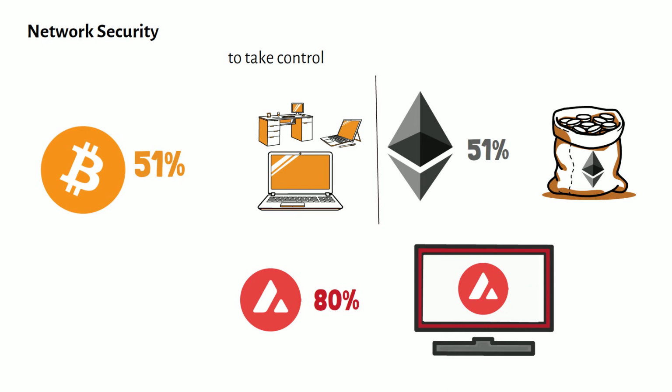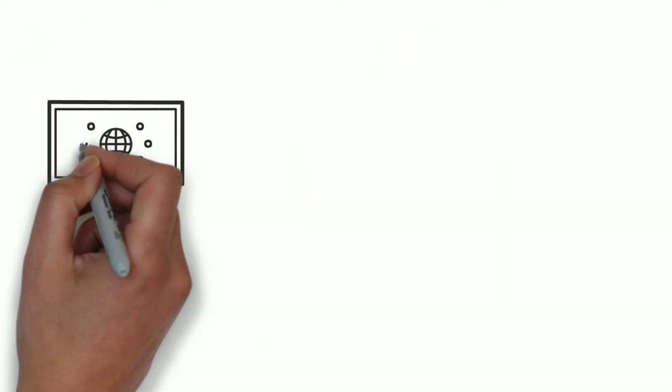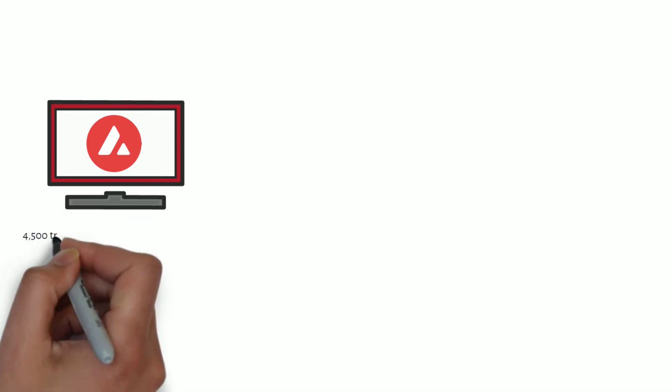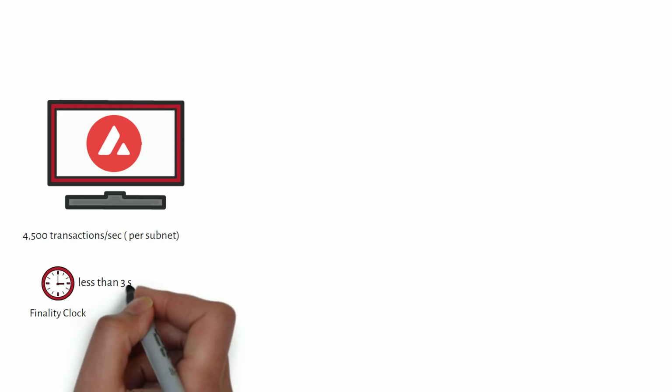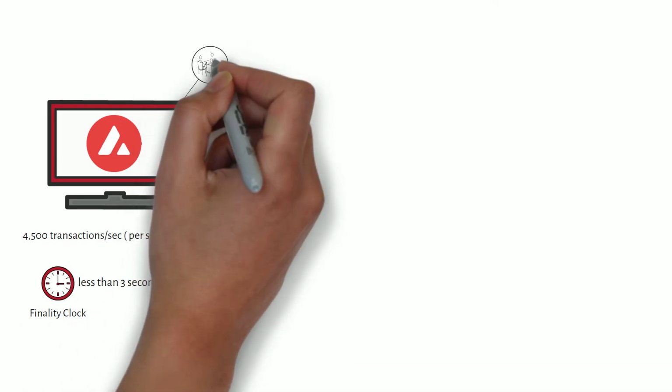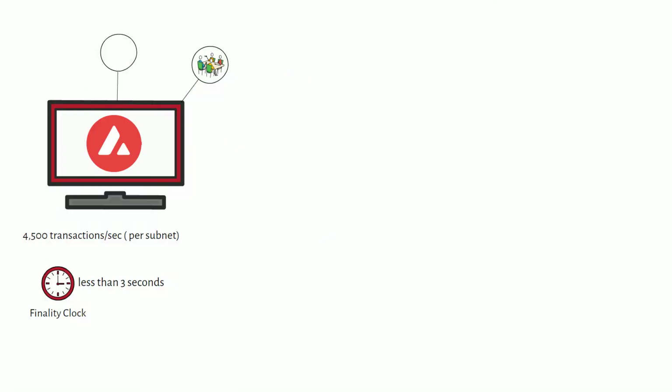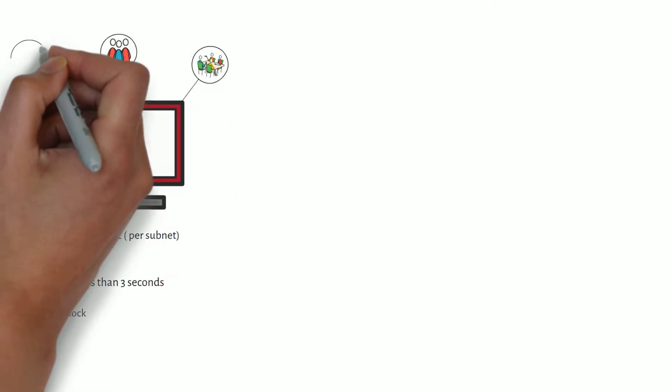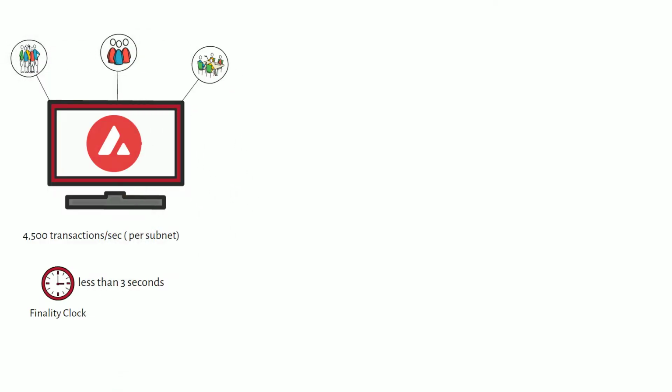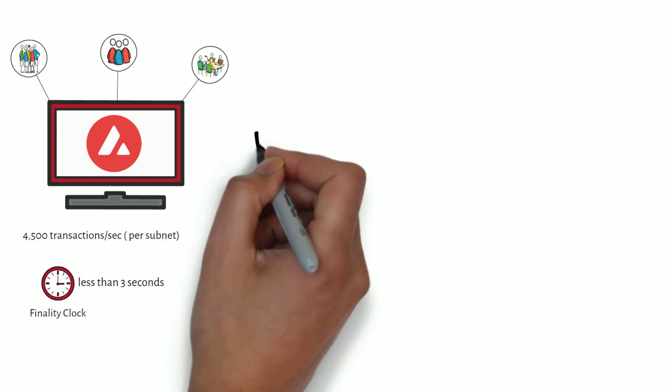Let's get onto the important stuff though. This model will allow you to make more than 4500 transactions per second per subnet and has a finality clock of less than 3 seconds. Now, I will explain what subnetting is later because it is really important. But right now, you just need to know that each subnet can process up to 4500 transactions per second. And if you have thousands of subnets, well, you can do a lot of transactions.